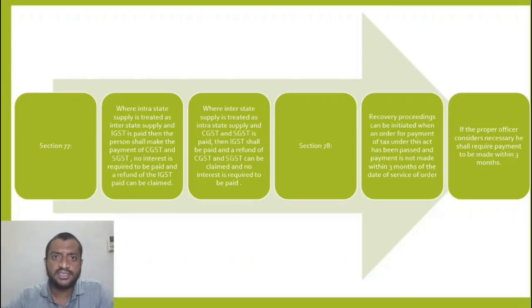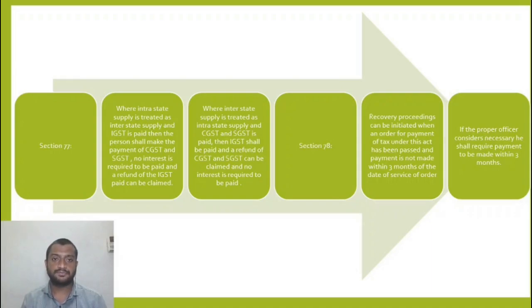Now let us look at section 77. Say I paid IGST instead of paying CGST and SGST, or I paid CGST and SGST where I needed to pay IGST. In that case, what do I need to do? Let us take the first case, I paid IGST instead of CGST, SGST. Now I pay the CGST, SGST in cash and claim a refund of the IGST paid.